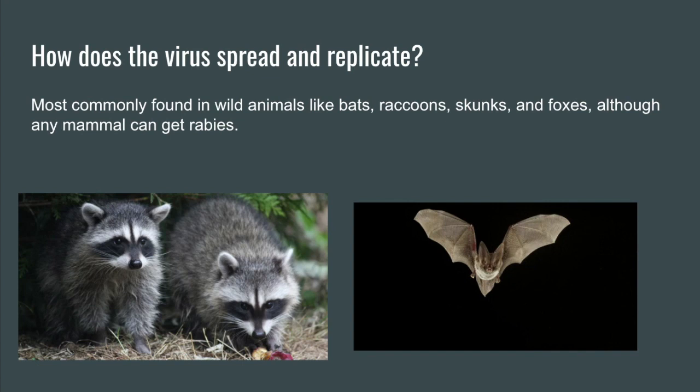How does the virus spread and replicate? Rabies is most commonly found in wild animals like bats, raccoons, skunks, and foxes, although any mammal can get rabies. Any animal that's infected can also transmit the virus by biting or scratching and licking.